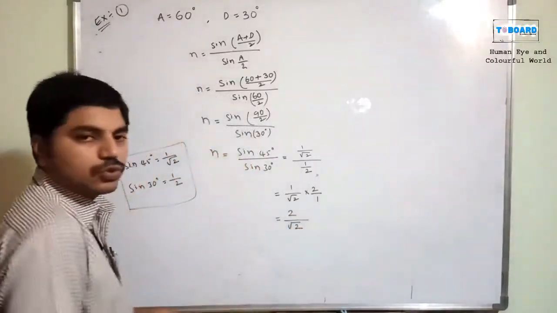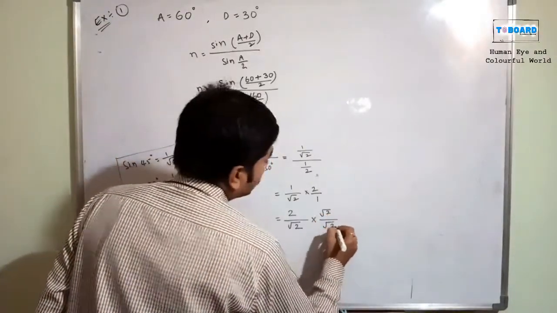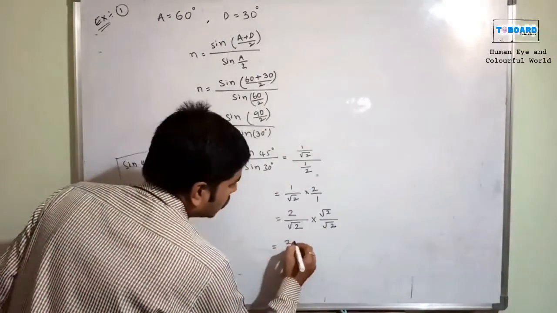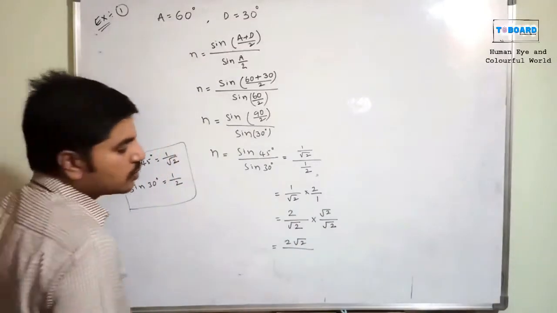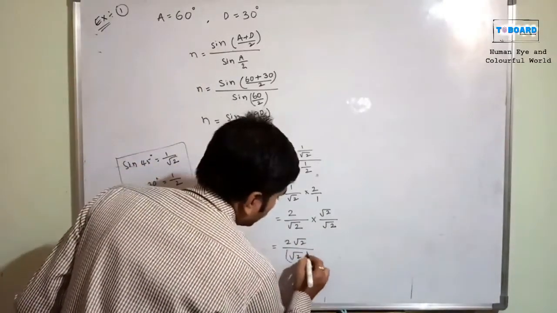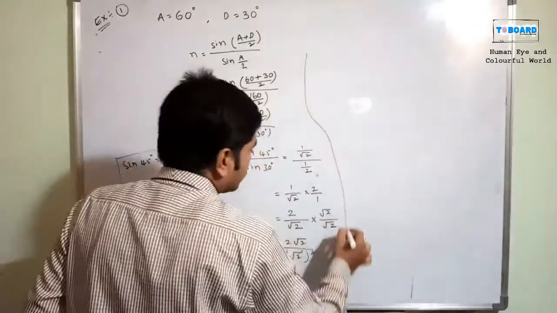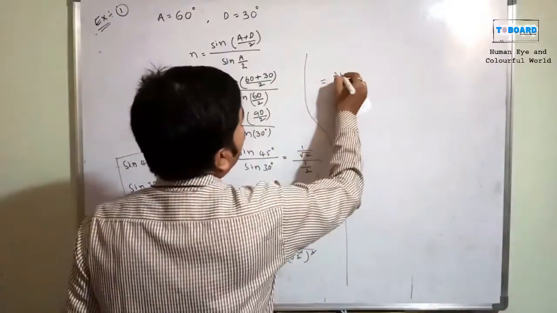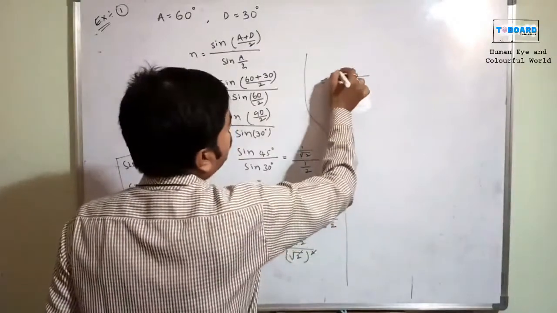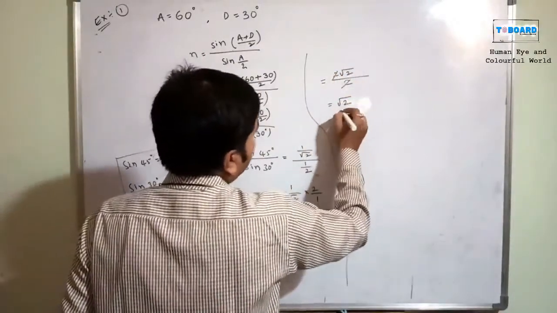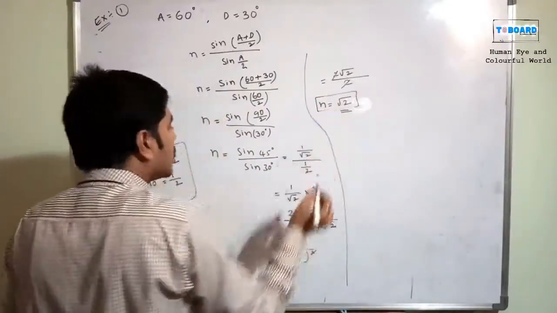Now, since there is root 2 in the bottom, I am going to write root 2 by root 2 for the top. So the top is 2 root 2. Root 2 into root 2 means root 2 squared, and the square and root get cancelled. So we have 2 root 2 divided by 2, the 2 gets cancelled, and root 2 remains. So the n value, the refractive index, is root 2.